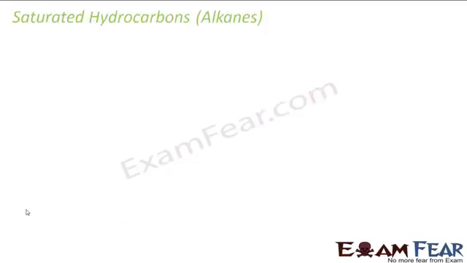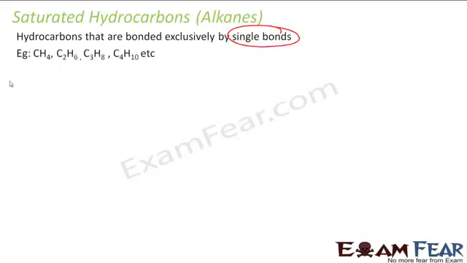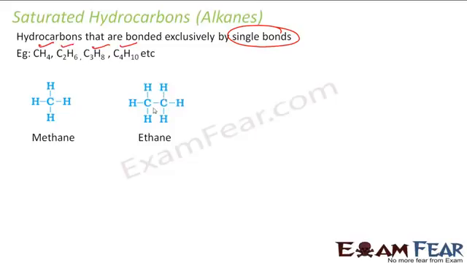So let's start with the saturated alkanes, and this is part of aliphatic, right? This is the long chain. So hydrocarbons are bonded exclusively by single bonds in this case. There is no double bond, all single bonds in this case. For example, you take CH4, C2H6, C3H8, C4H10. You draw the structure of these. If you see methane, CH4, all the carbon-hydrogen bonds are single bonds, right? Here if you see, the bond between carbon and carbon is a single bond in ethane.